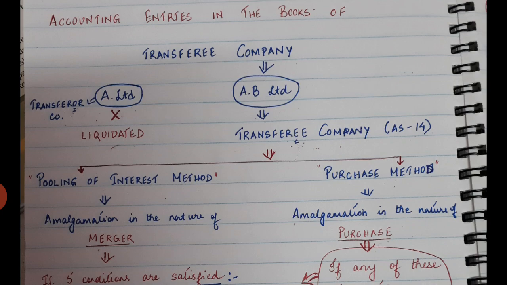Now, who is A Limited? A Limited is the transferor company, or the selling company, the company which is going to get liquidated. Okay. Shareholders of the transferor company who are holding not less than 90% of the shares, at least 90% of the shares of A Limited, will become the shareholders of the transferee company also. That means they will become the shareholders of AB Limited also. Okay.